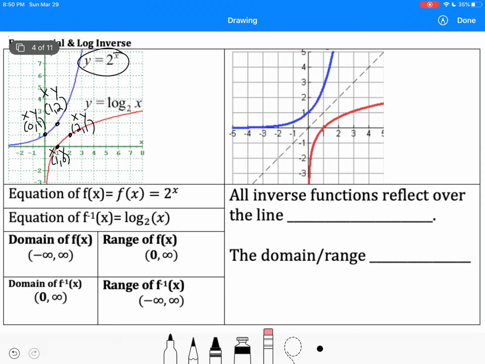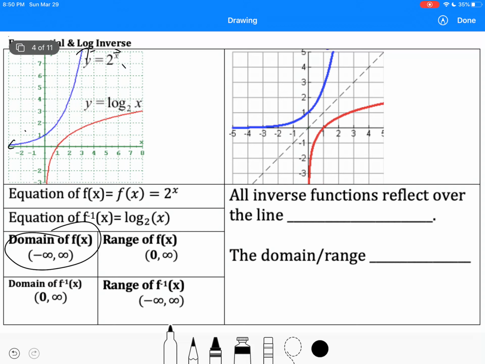Looking at the domain of the blue graph here, it goes from negative infinity to infinity. That's the domain of, if I'm calling this f of x, the blue one, the exponential. The range of that one, it has an asymptote here, right? And so it starts at 0, 0 not included, and it goes up forever to infinity.